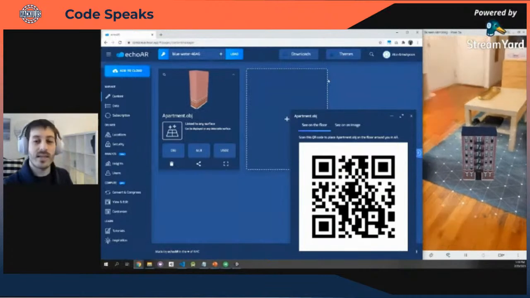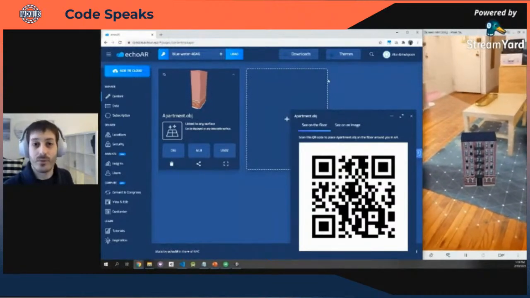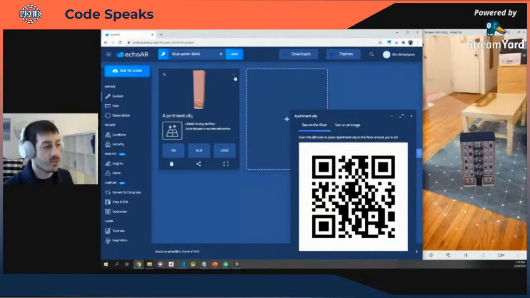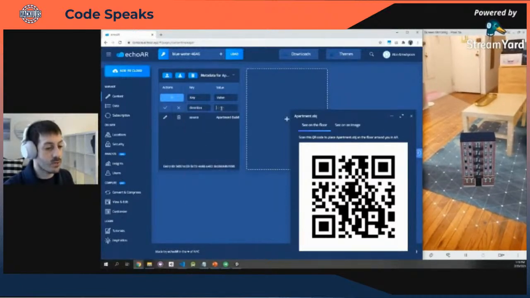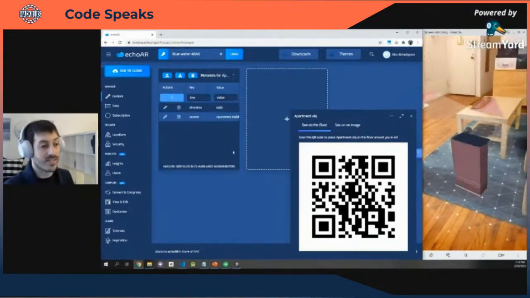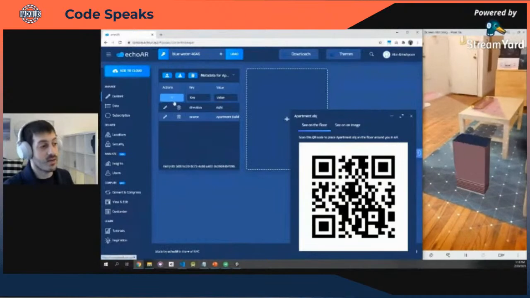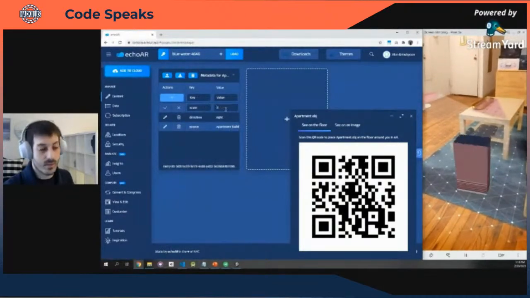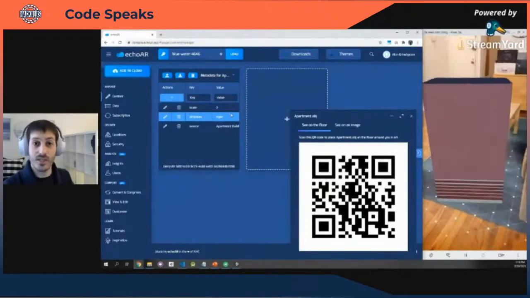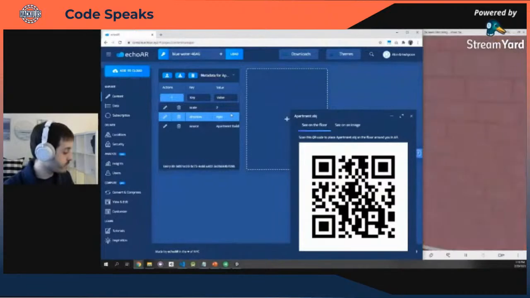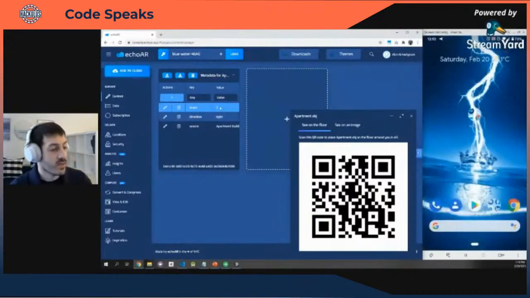There you go. But now let's say I want to change something. Let's say I want to animate things in real time or change something in the app. So what I can do is click this button right here, expose the data panel, and then add some data to it. For example, I can do direction equals right. There you go. Suddenly it starts rotating in real time. How cool is that? Or let's say I want to make it 2 times bigger. I just set the scale, and there you go. Super, super easy to push changes in real time to your application.